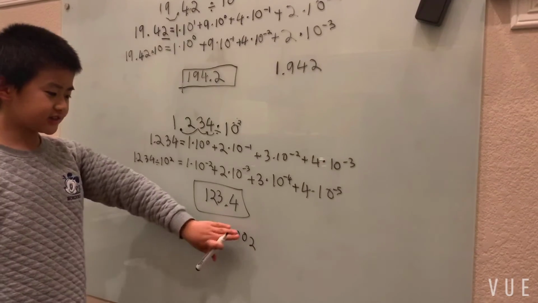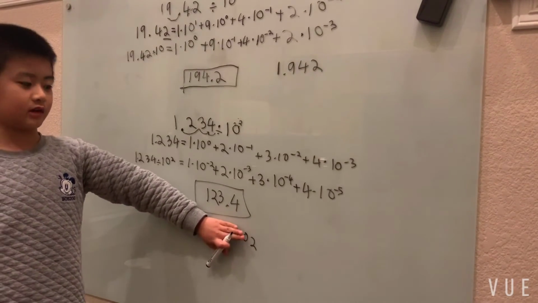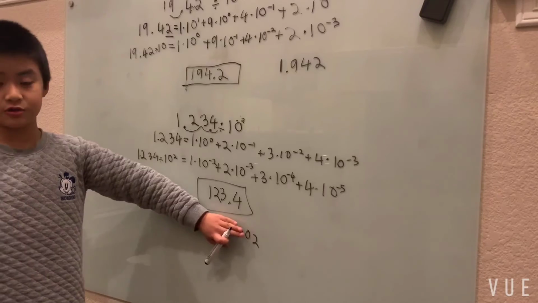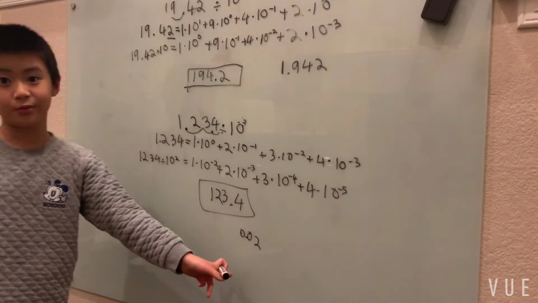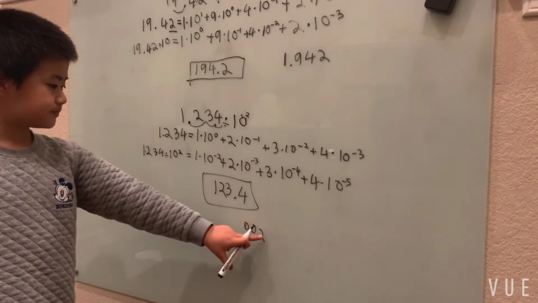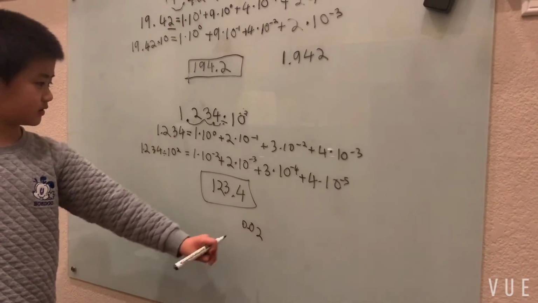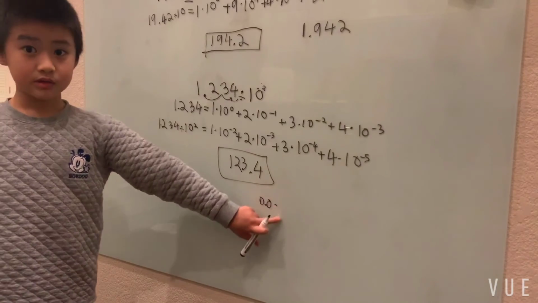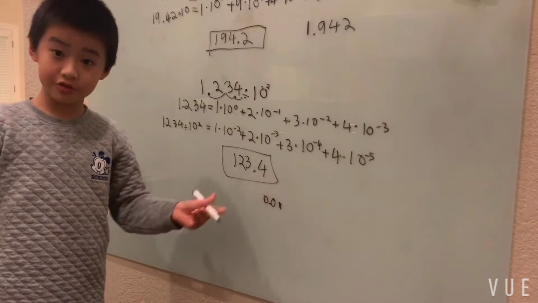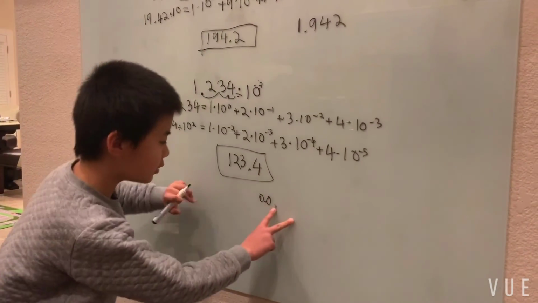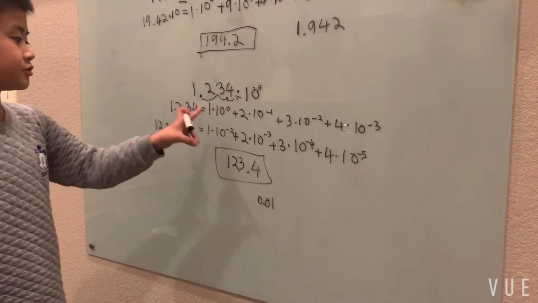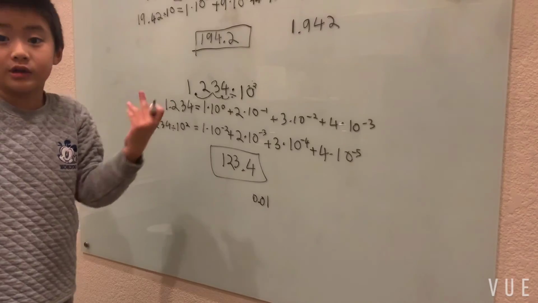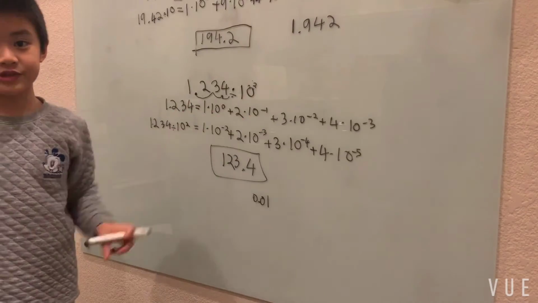I mean, we can't just forget about these zeros. Otherwise, they'll think it's in the tenths place or the ones place. I've got to put these zeros in with our decimal point, very important. So we got our hundredths, right? No tenths and no ones. Since we're dividing by 10 squared, we're subtracting. We forgot about the ones and the tenths.